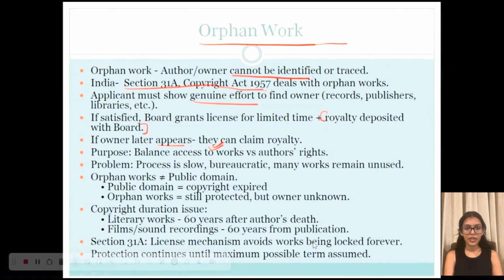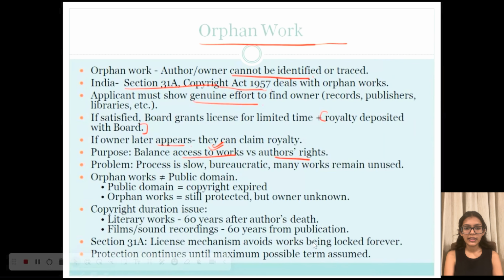Now what happens with this? This particular system balances two things. The first one is that it encourages access to creative works that would otherwise remain locked away because no one knows who owns them. And the second one is that it protects authors' rights. So if the real owner eventually is found or shows up, they don't lose out completely. They can still claim authorship or royalty, right?